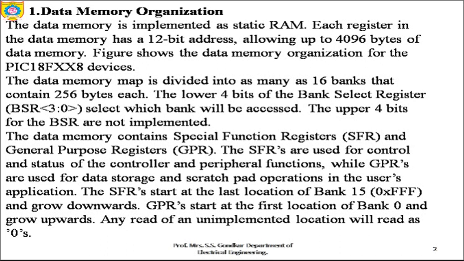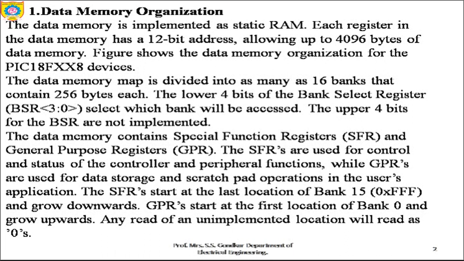We are going to see the figure for it. The data memory map is divided into 16 banks, and each bank consists of 256 bytes, where the lower 4 bits of BSR, the bank select register, are used for selecting a bank, and the upper 4 bits of BSR are not implemented.